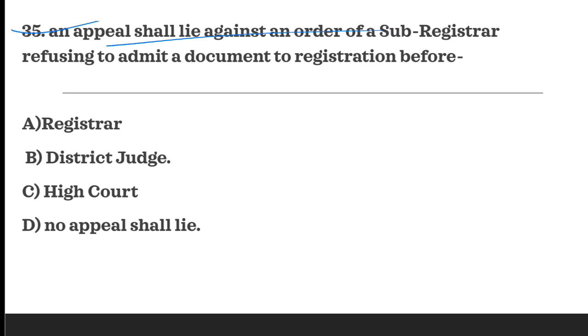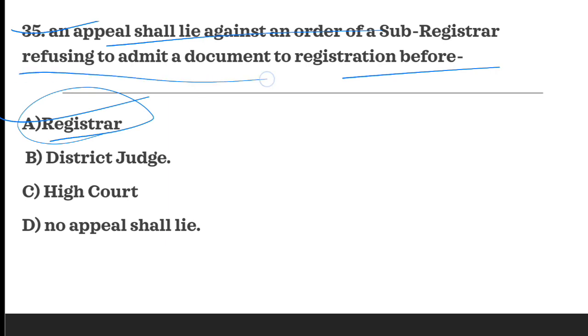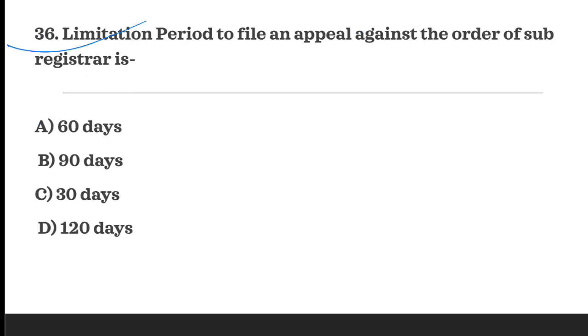Question 35 provides, an appeal shall lie against an order of sub-registrar refusing to admit a document to registration before. So the appeal against the sub-registrar's order would lie before which authority? So the correct answer is A. Registrar would be the appellate authority against the order of sub-registrar when it refuses to admit a document for registration. Next question is, limitation period to file an appeal against the order of sub-registrar. So 30 days is the time period which is provided under the provision.